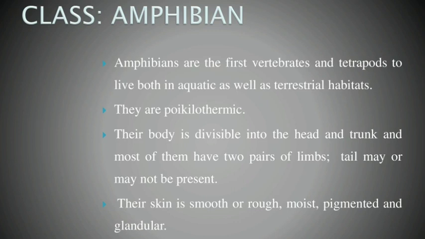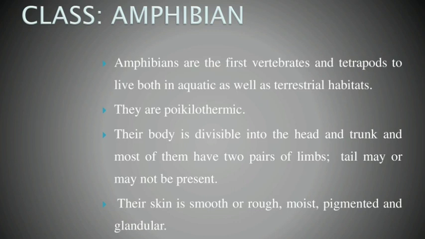These are vertebrates and tetrapods. Both can live in aquatic as well as terrestrial habitats. So why is it called amphibians? Amphibians are able to live in both aquatic and terrestrial habitats. What is an example of an amphibian, ma'am? Yeah, that is the frog. These are the definitions of amphibians, and frogs are examples we studied in our lower classes.